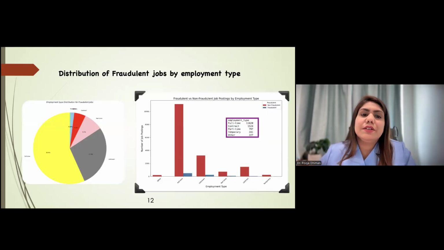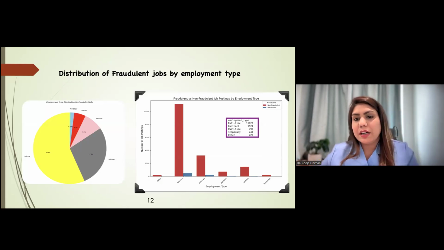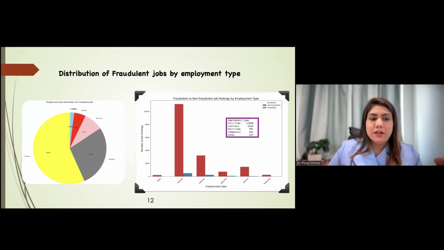So this is the distribution of fraudulent jobs by employment type. In the bar graph, there is a graph given for fraudulent versus non-fraudulent jobs with the help of employment type. So in the whole data, full-time employment is given at a high rate. And out of this, full-time employment has the fraudulent jobs at the maximum percentage. And second, the employment type is unknown.